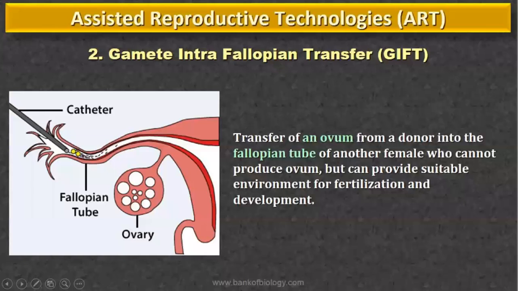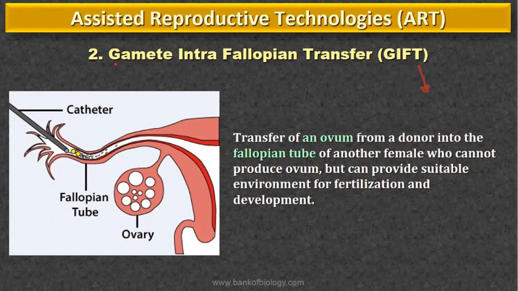The next step is the gamete intra-fallopian transfer, which is GIFT. G stands for gamete intra-fallopian transfer. It is a second ART. So the first ART was IVF, and the second one is GIFT, whereas ZIFT and IUT come under IVF itself. What is it? Gamete intra-fallopian transfer.